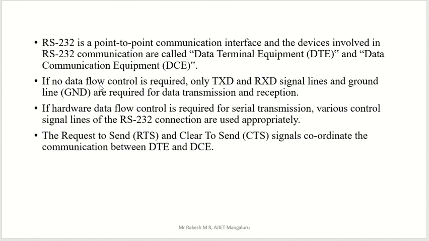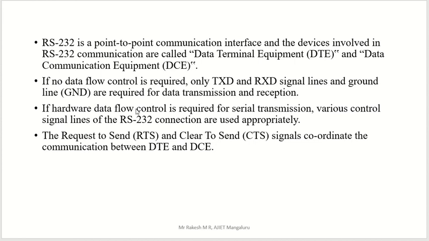Another important point: if no data flow control is required, only the TXD, transmission side data, and RXD, receiver side data, signal lines and the ground line are required for data transmission and reception. If no data flow control is required, only these three lines: TXD, RXD, and the ground line. Only 3 lines are required for communication.